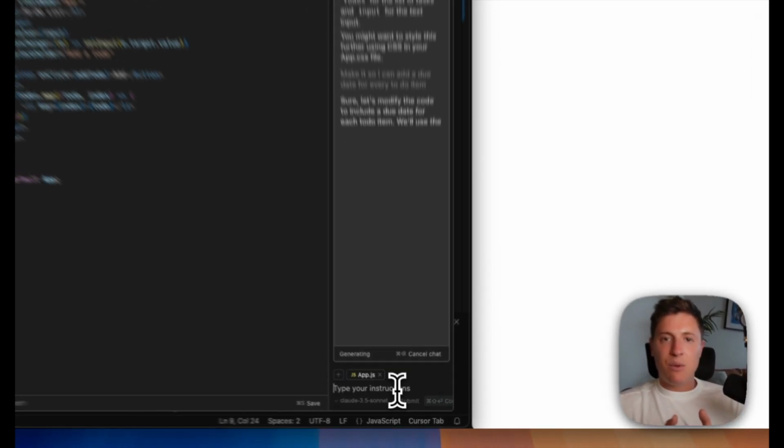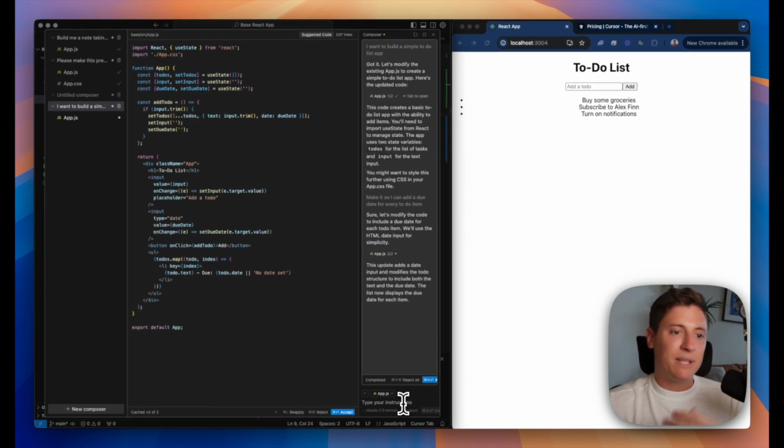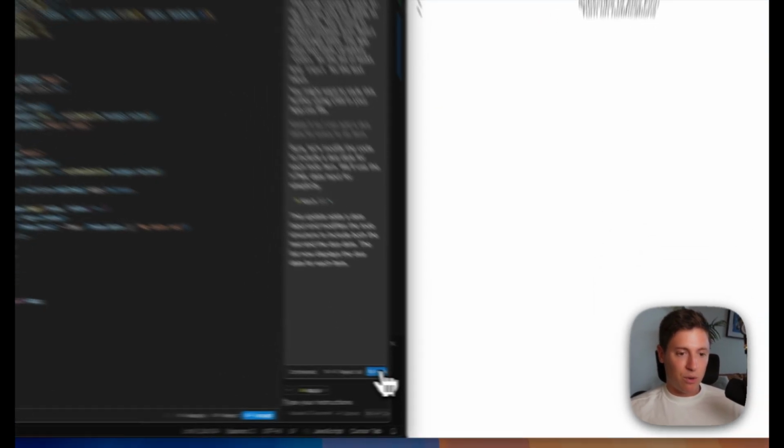And basically what I'm doing here is I'm talking to the AI like it's a developer. I'm telling it what I want, and then it goes and builds the code for us. You can talk to it like it's a human being. You don't need to talk to it like it's code or programming or whatever it is. Literally pretend like it's a developer. Pretend like it's a human being and tell it what you want it to do, even in the most simple terms possible. Okay, so it wrote some code for us for the to-do.